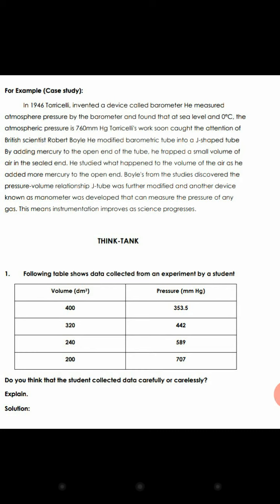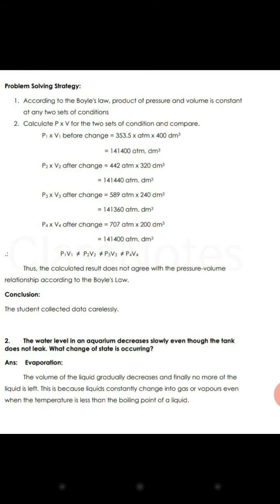What is the think tank? The following table has been given. Volume and pressure, you can see in the table. So we have to calculate P1, V1, P2, V2, P3, P4, and V3, V4. We will get the same result as we have discussed in the previous one. So it means that Boyle's law is proved here.